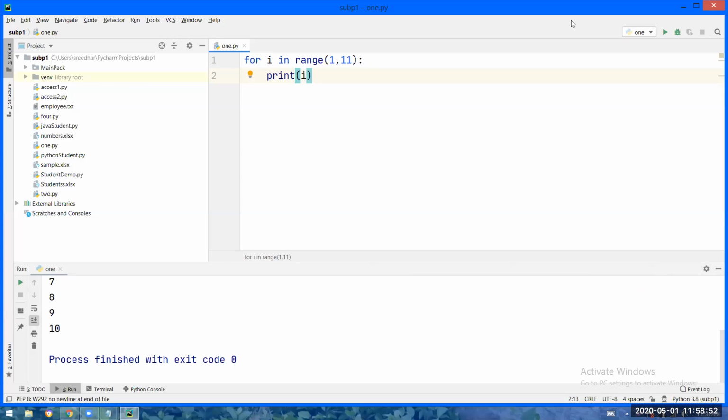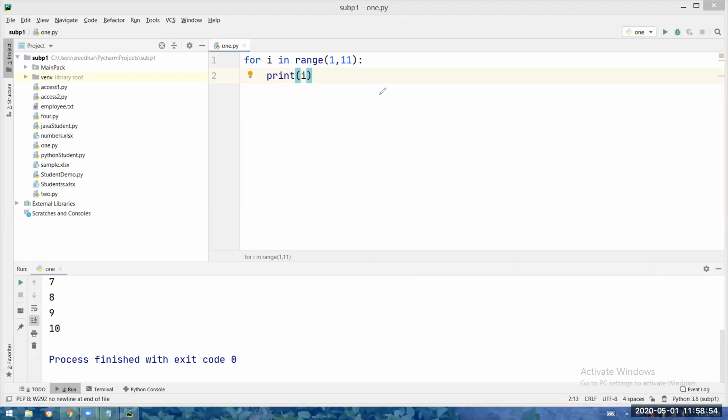See, the range function, you have to understand like this. This is like the start point. This is the end point minus 1. For now, you think like that. 1 is the start point, end point minus 1 means what? Up to 10, 1 to 10.